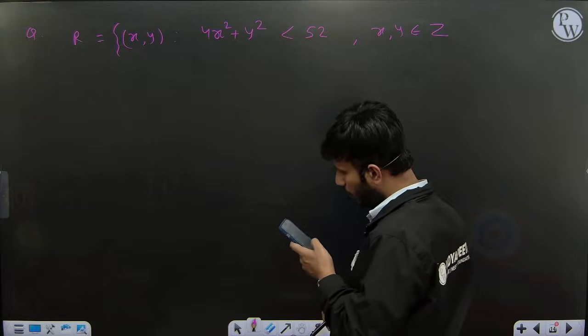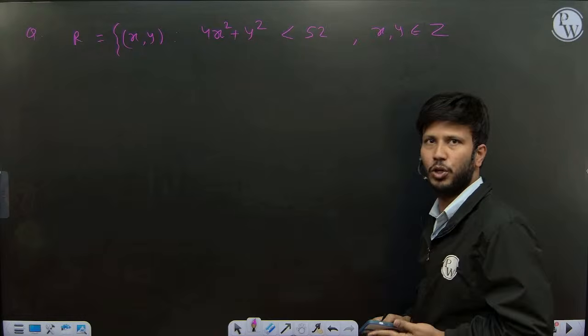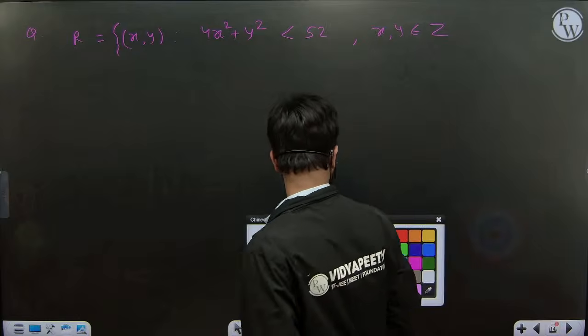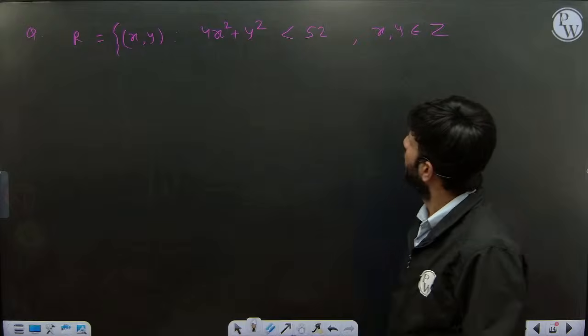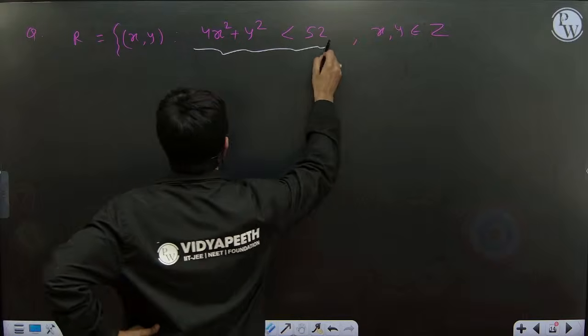We have to find how many elements will be there. Again we don't have options, so maybe it is integer type, we'll check. Just you need to solve this, nothing else.